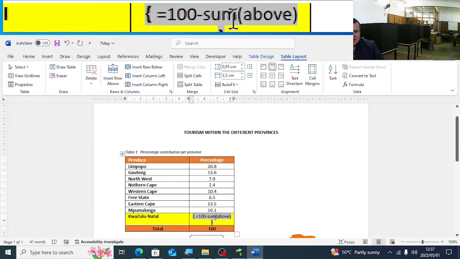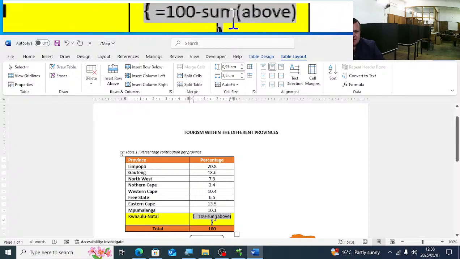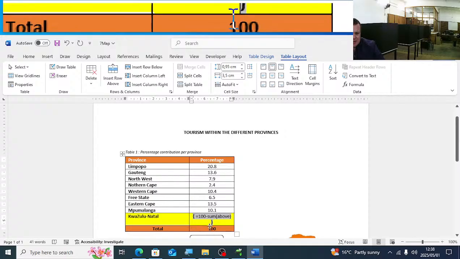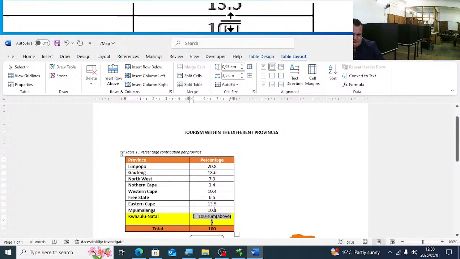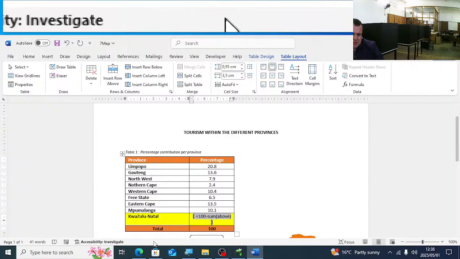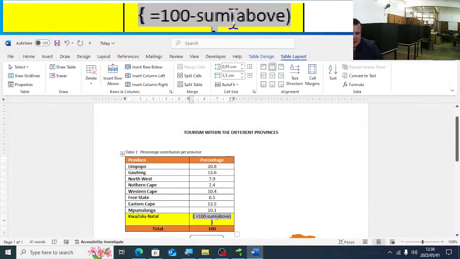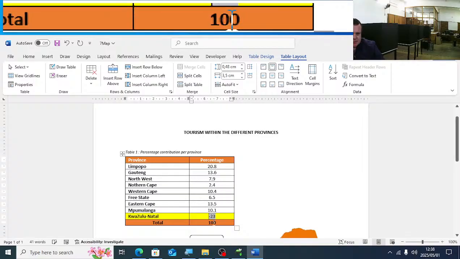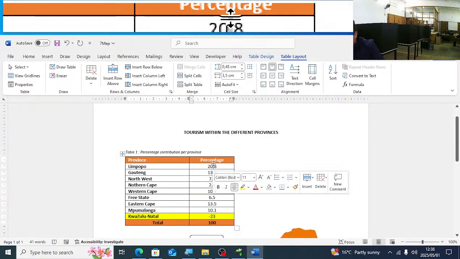I have the 100 minus the sum above. So that simply means 100% minus all the other percentages. I will not get the correct answer because of the decimal places. I'm going to quickly change this to commas just to see.